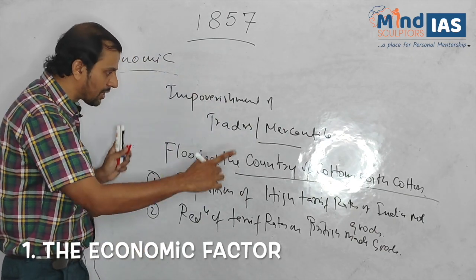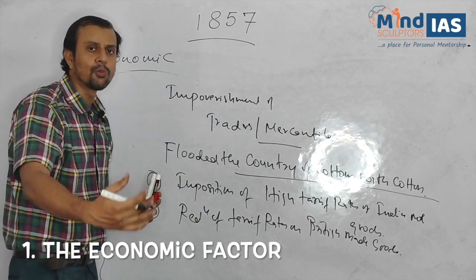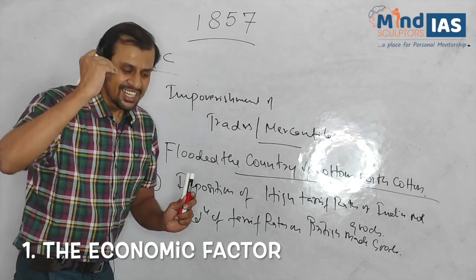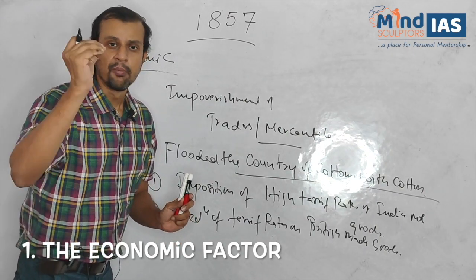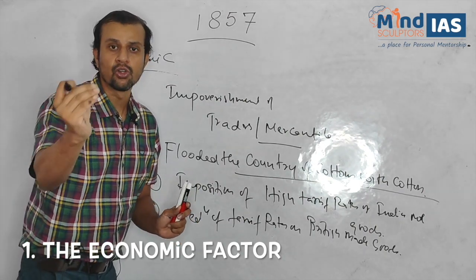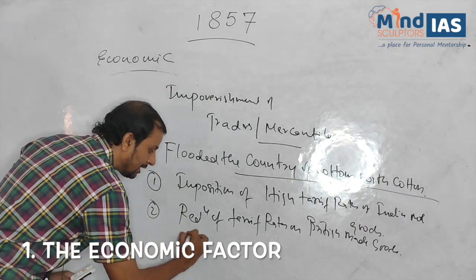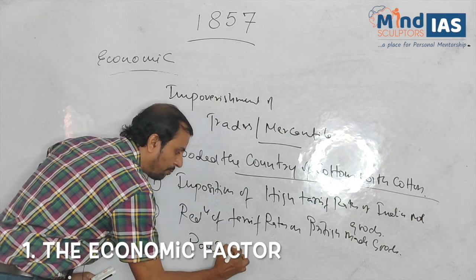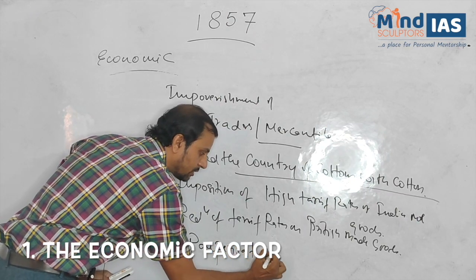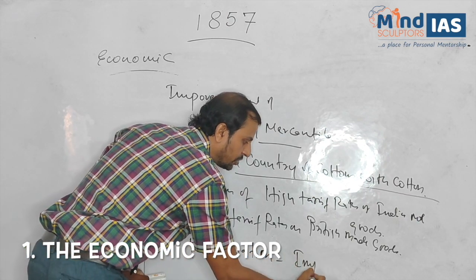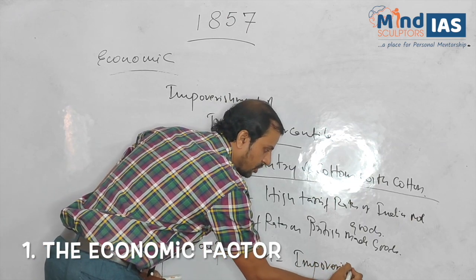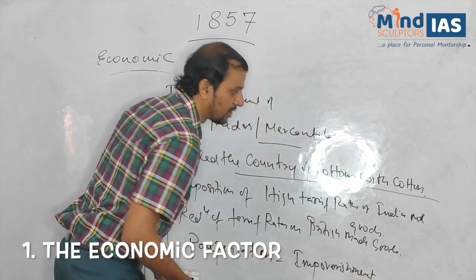So this was the systematic process by which the British caused the pauperization of India. They caused pauperization, which again means impoverishment of the country. Clear?